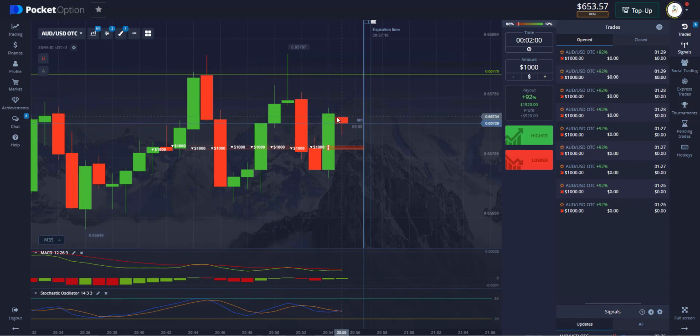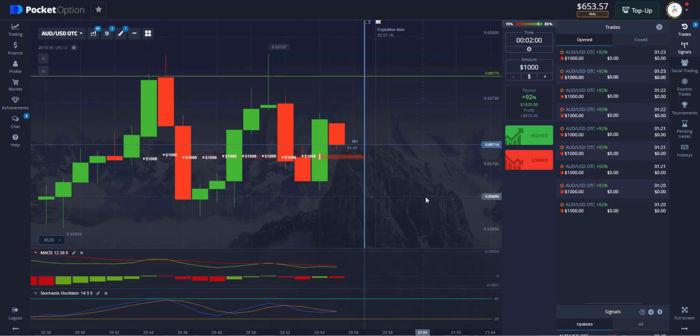I believe that the market will go downward because we also have a doji, but as I said, 2 minutes will be more dangerous and the trading period should be from 3 to 5 minutes.